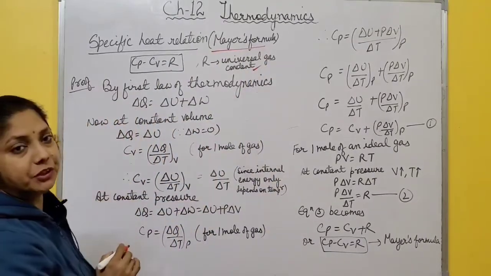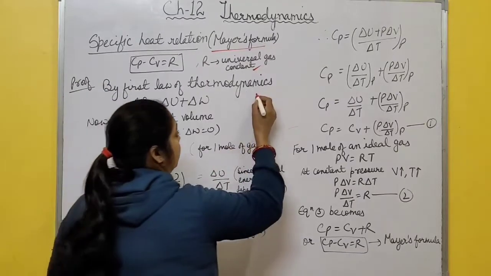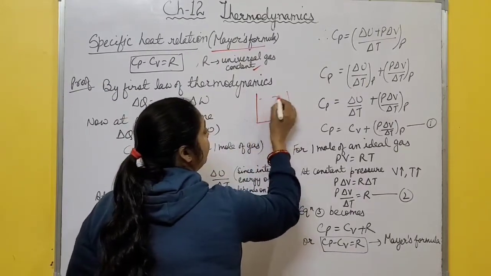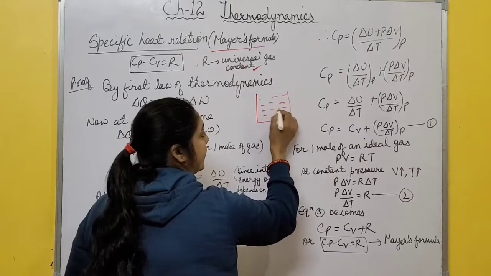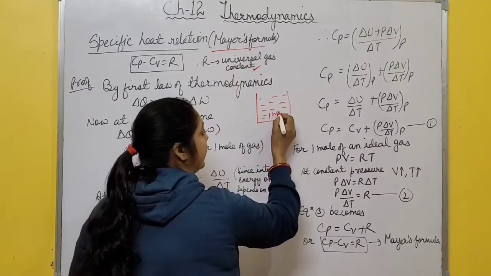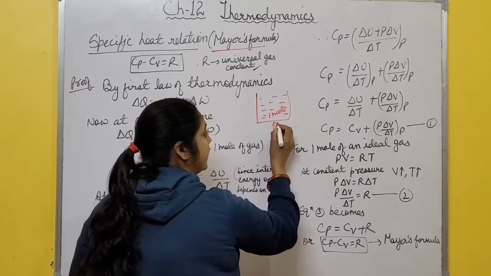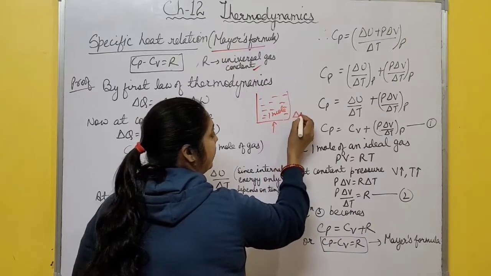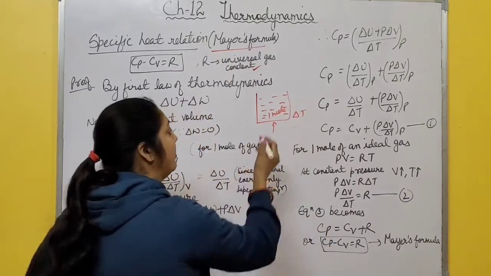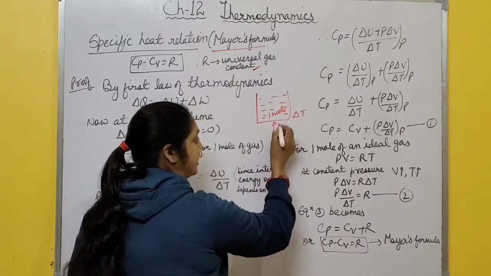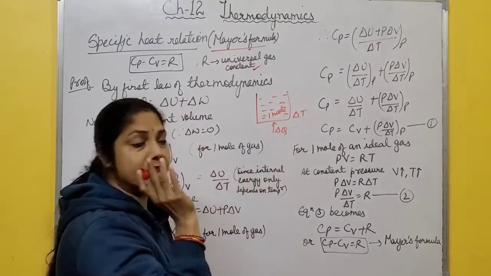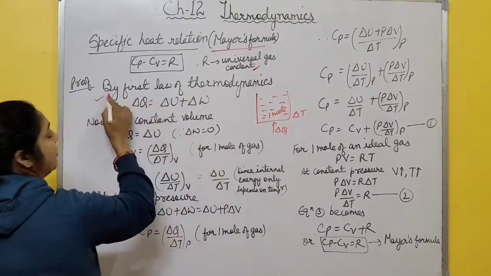Now how do you prove this? Suppose, consider 1 mole of an ideal gas. This is a container in which 1 mole of an ideal gas is kept. Now heat this gas to raise its temperature by delta T. The amount of heat given to this system is utilized in two ways, by the first law of thermodynamics.